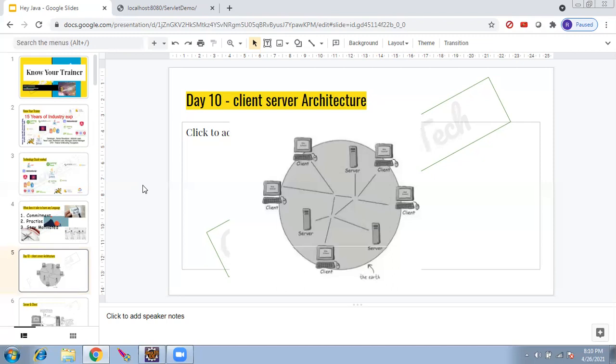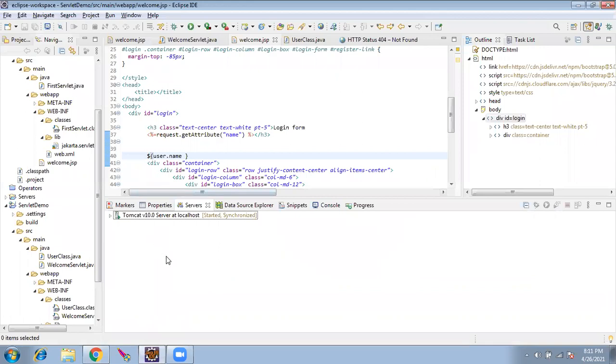Core Java is just a main program, correct? It will almost never be used directly for the end user, because core Java cannot be exposed. Suppose I am running one main program in my Eclipse. You cannot give input here. Only I can run it, and I can give input to this program. For you to come into this program and give input, I have to enable a port. I have to start listening on the port and get the inputs. You have to hit that port.